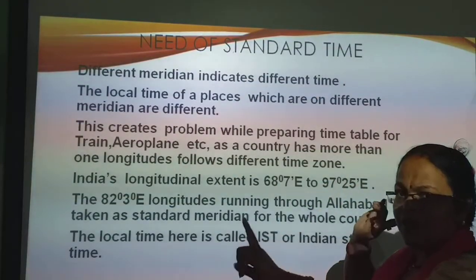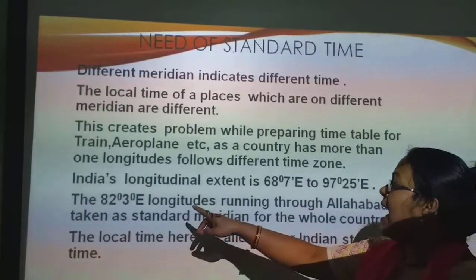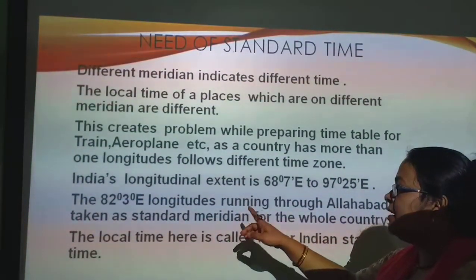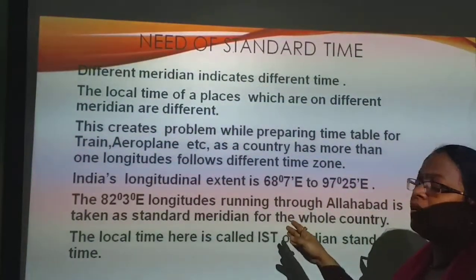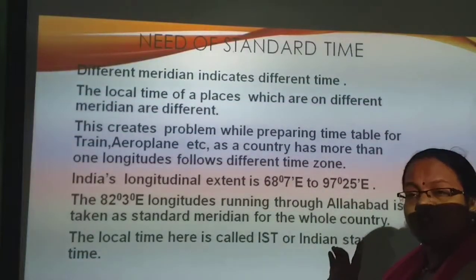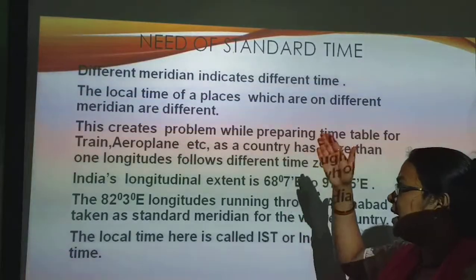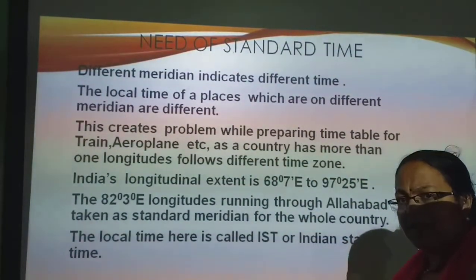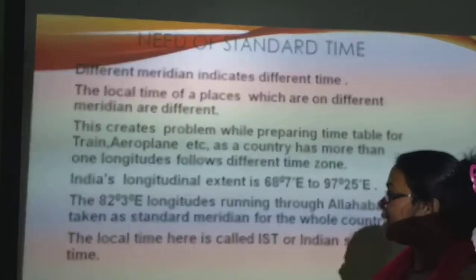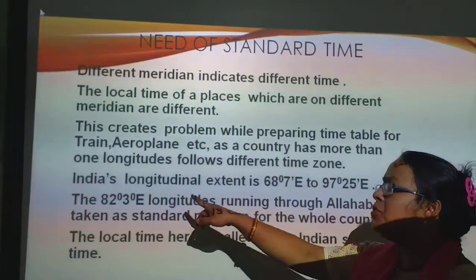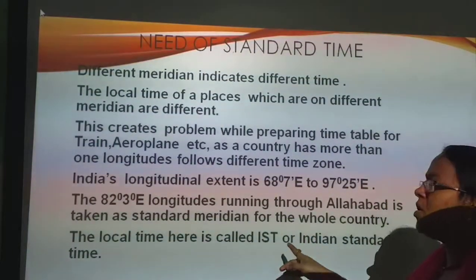So the east to west extent is 29 degrees, children, and the 82.5 degree longitude running through Allahabad is taken as the standard meridian. इन दोनों के बीच का जो मेरिडियन है वो हमने क्या मान लिया? Standard meridian. And the time shown by that meridian we will follow in the whole of our country. So the local time of 82.5 degree is followed as Indian Standard Time or IST.